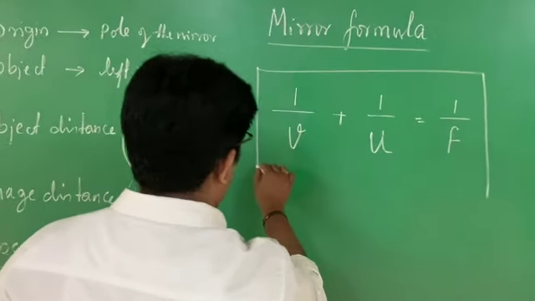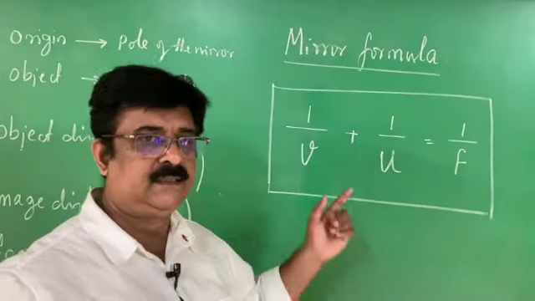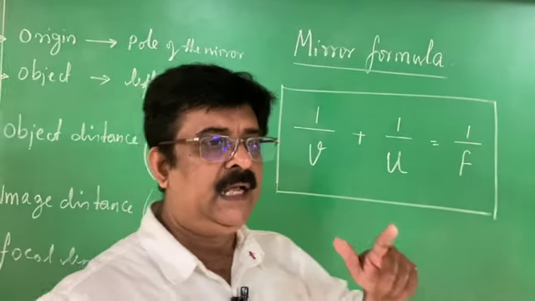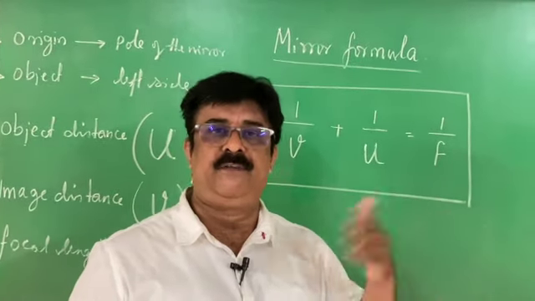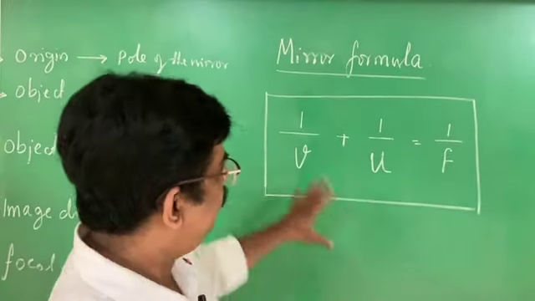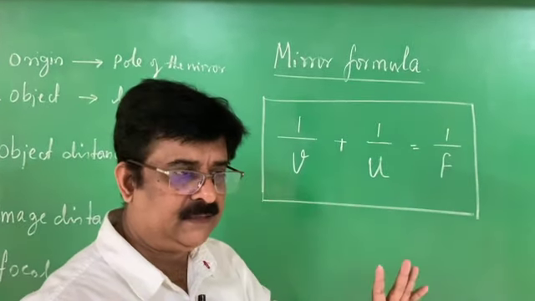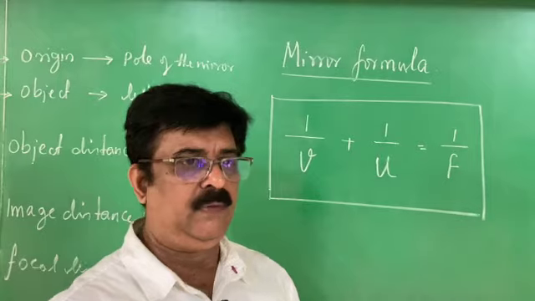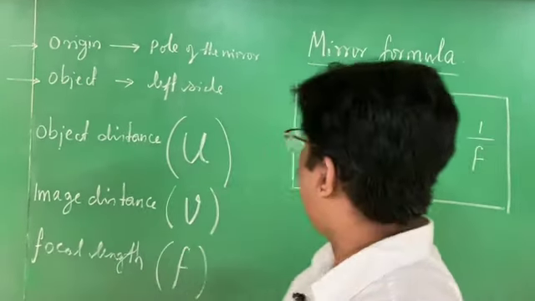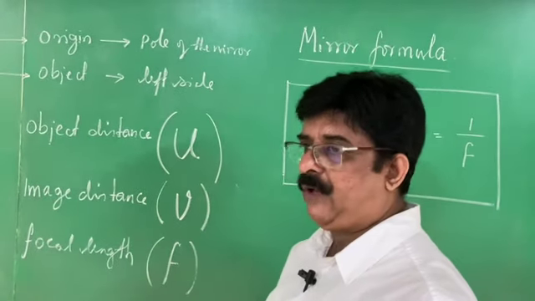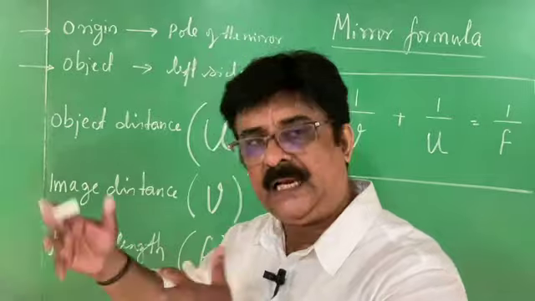This is the second formula of this particular chapter, not the first. The first formula is the relationship between radius of curvature and the focal length, that is, R is equal to 2F or F is equal to R by 2. Now we are on the second formula. Don't say that maths is difficult. I repeat once again, while solving problems in the chapter called light, we use a formula called the mirror formula. Mirror formula is for the mirror, and there is another formula called the lens formula, that is for the lens.